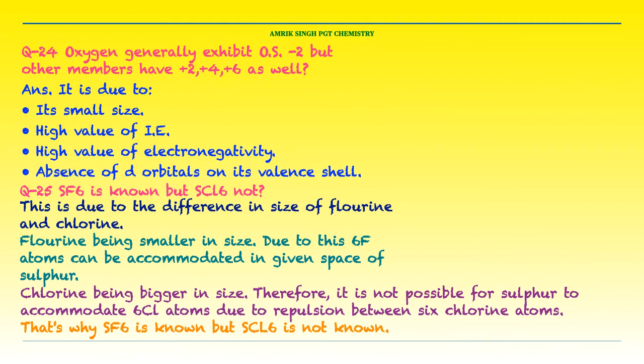Chlorine being bigger in size, it is not possible for sulfur to accommodate 6 Cl atoms due to repulsion between the 6 chlorine atoms. That's why SF6 is known but SCl6 is not.